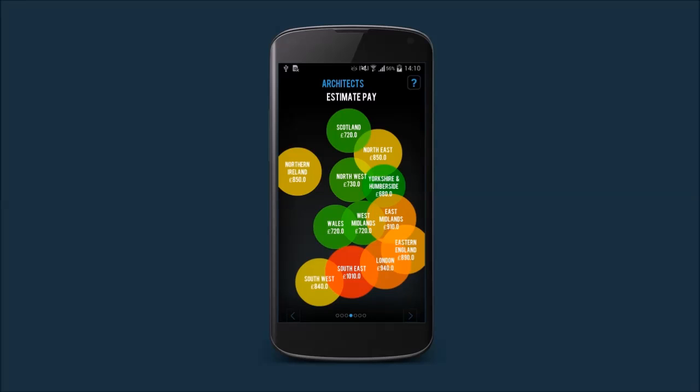And again, let's make it more intuitive by using the bubble map. That's actually an exceptional situation where London is not leading the category. You can see this right away by looking at the bubble colours. Now it becomes even more interesting. We can see that in northern regions architects earn less, but maybe the costs of living are also smaller there.